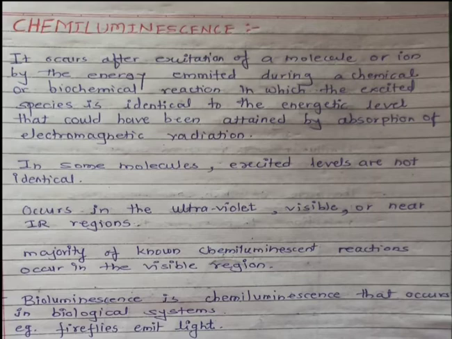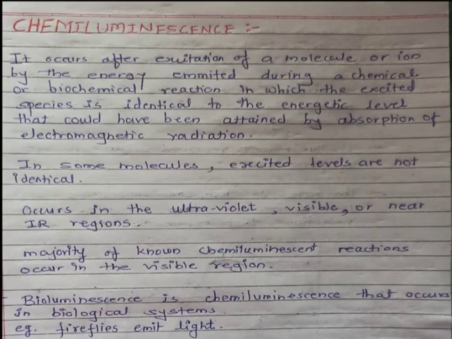As already we have written the definition of bioluminescence or the biochemiluminescence, that means the chemical reactions occur in the biological species or the biological processes. For example, fireflies. In some molecules, excited levels are not identical.